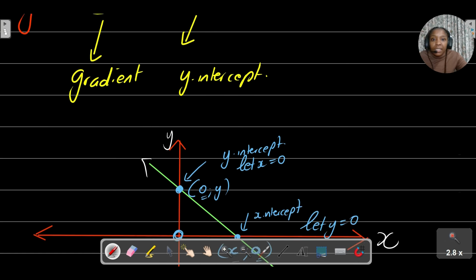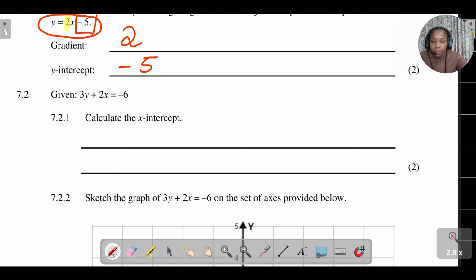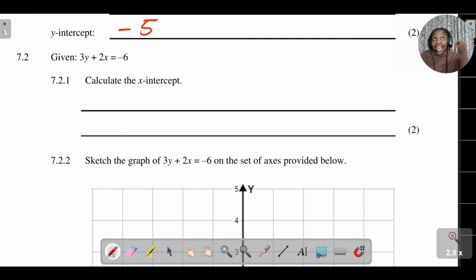Same concept here. If they want you to calculate the x-intercept, the point where the graph cuts the x-axis, I just need to let y equal 0. I don't have to stress about putting the formula in standard form and wasting time, because it's just for 2 marks.